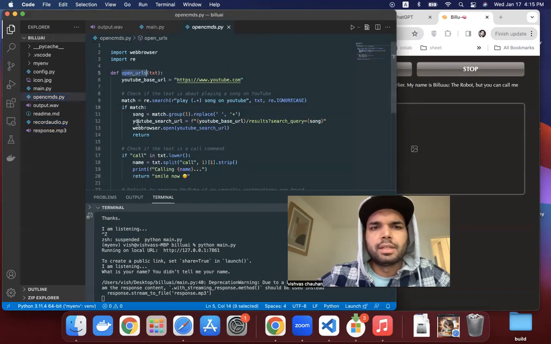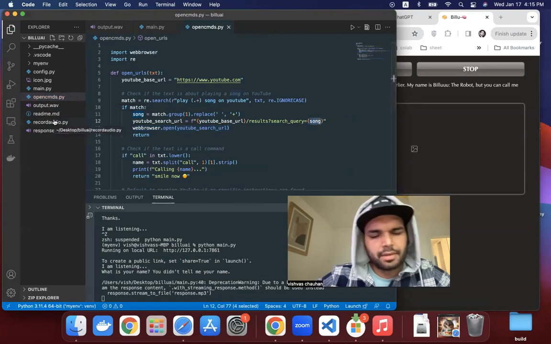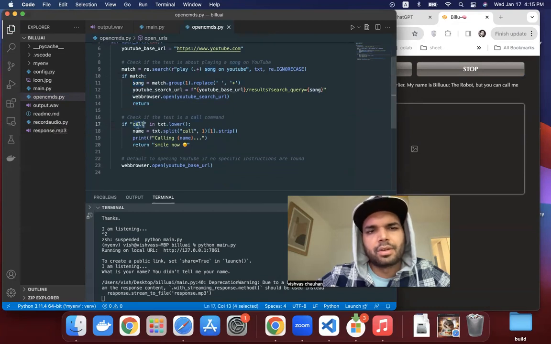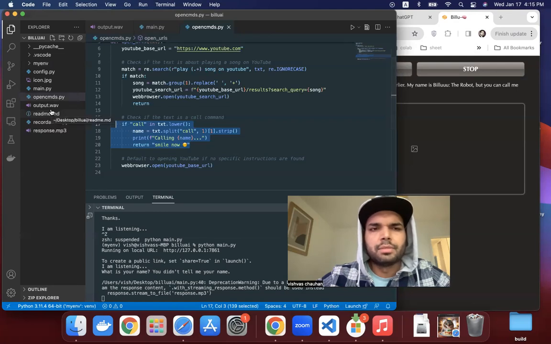Open URL is just the thing: open browser. Whatever instruction is given to him, it opens that URL and searches that song name. That's all. It can do calls also, if you want to call someone, or open another website or do something in the website, but that needs more API access for that application. So you can customize it like you want.